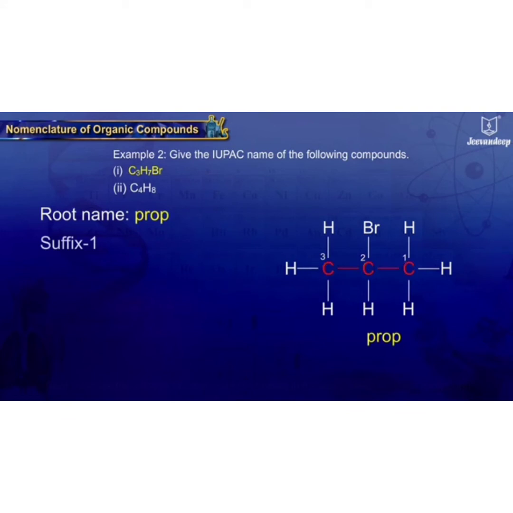Next, suffix 1. As all carbon-carbon bonds are single bonds, suffix 1 is -ane. So it can be named propane. Third, suffix 2. As the compound does not have any main functional group, the name will remain propane. Next, prefix.